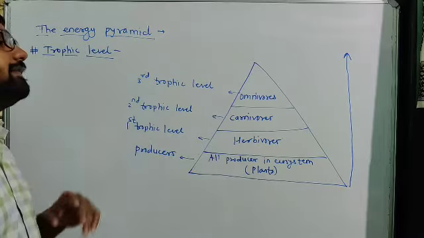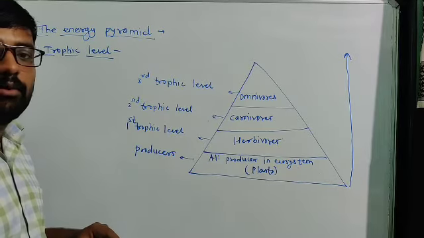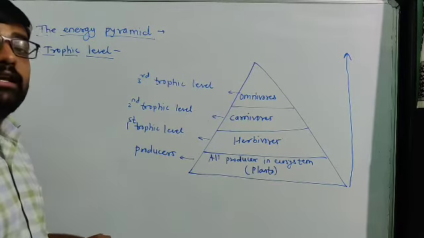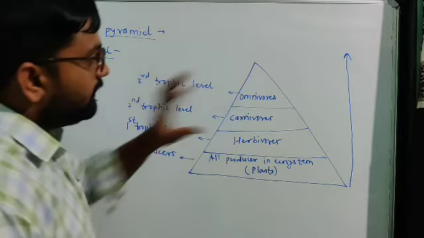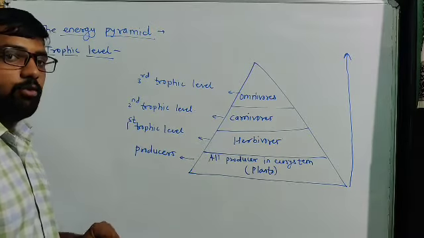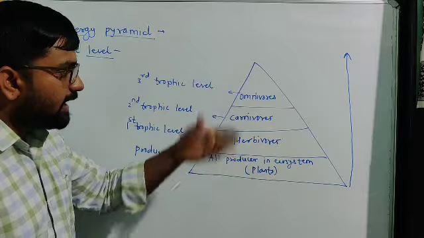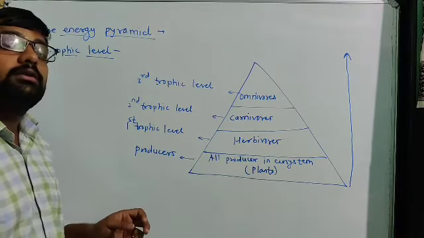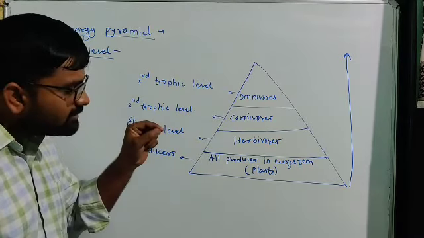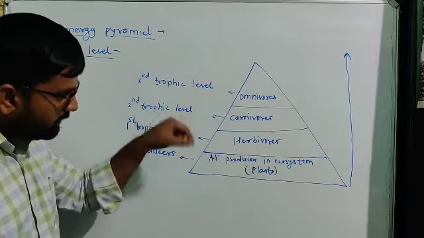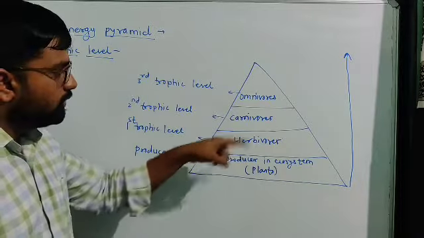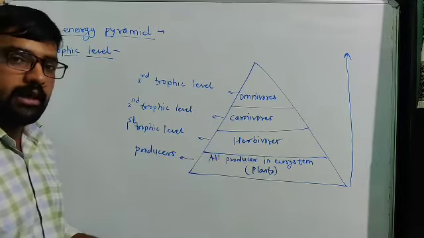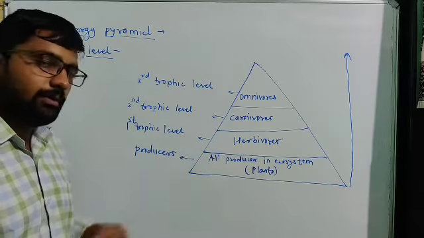How that happens we will see in the next lecture, on the aquatic pyramid. One pyramid we have to see in the next lecture. There we will see how the energy at each trophic level decreases as we go from bottom to top. That part we will see in tomorrow's lecture.